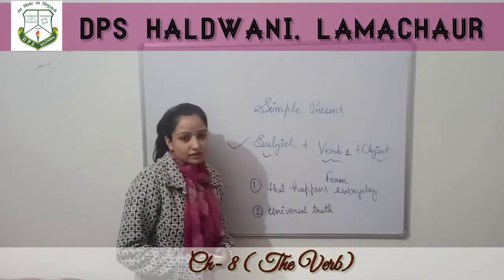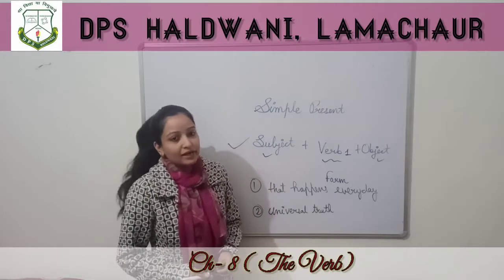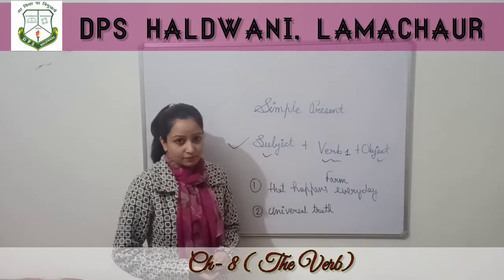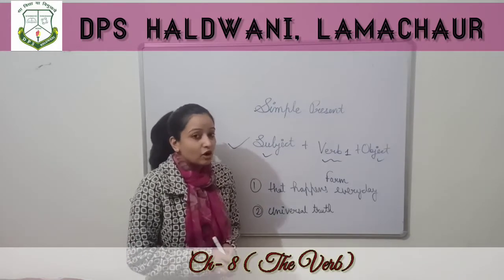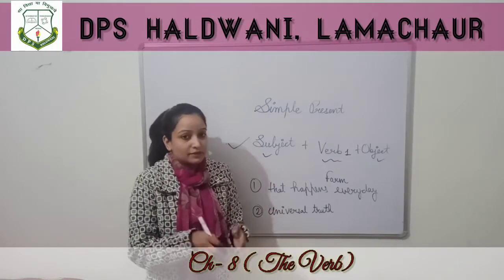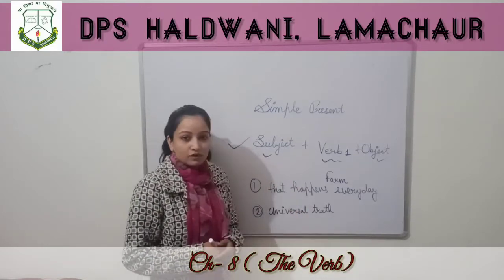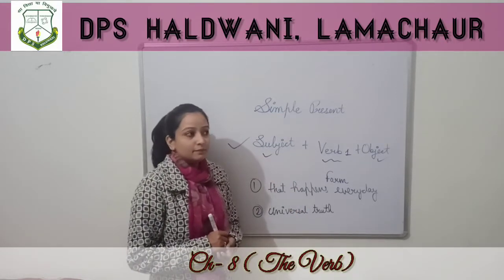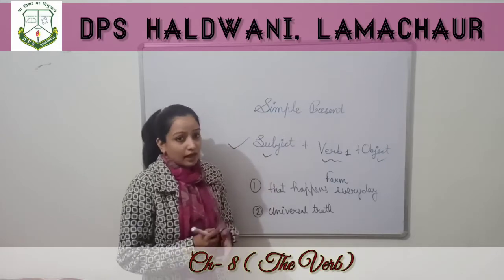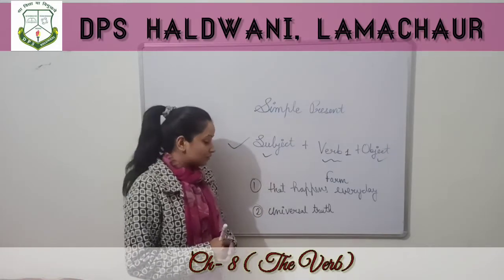Universal truth, what does it mean? Universal truth means that is true for all. That is not true only for one person or a group of persons. Something that is true for all is the universal truth. For example, I have given this example in our earlier video also.